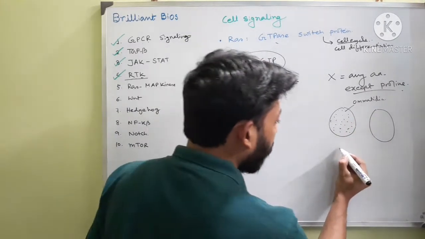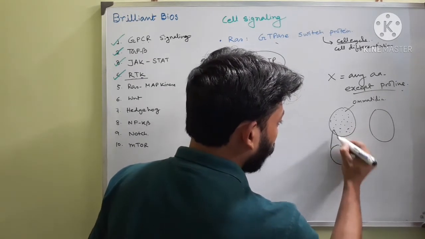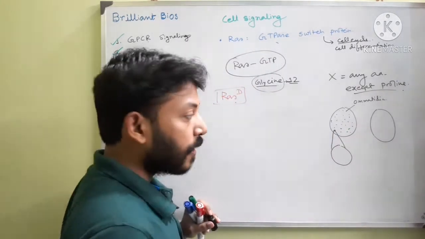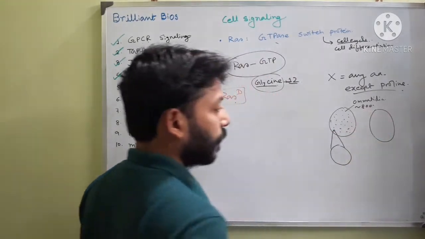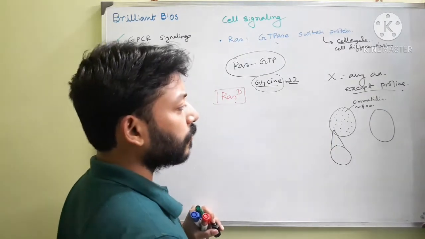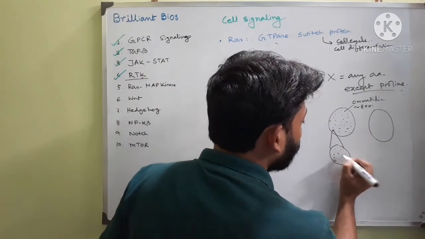If you zoom in on one ommatidium, there are approximately 800 ommatidia in each eye. In each one you will find 22 cells.